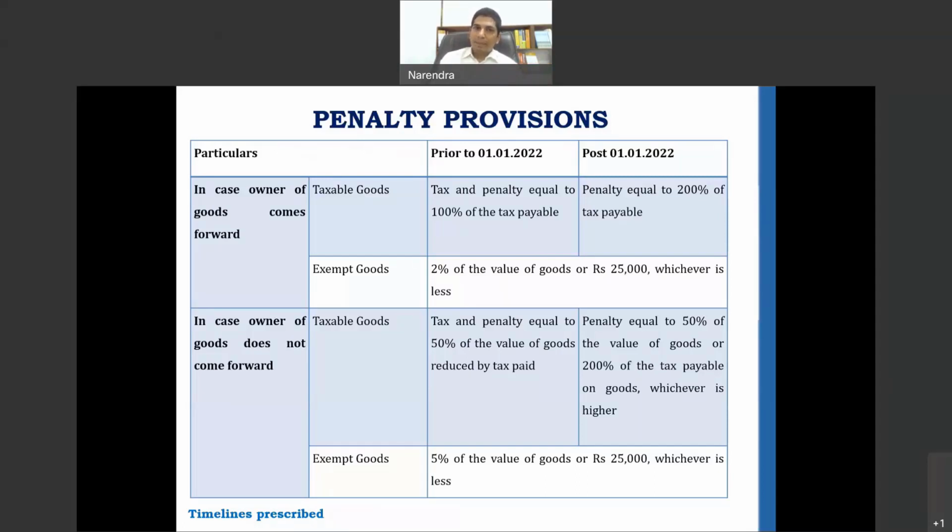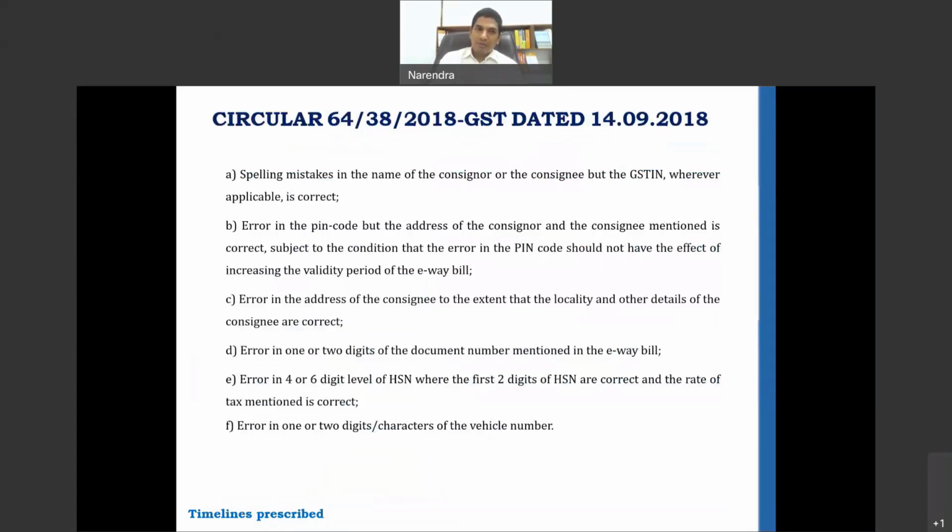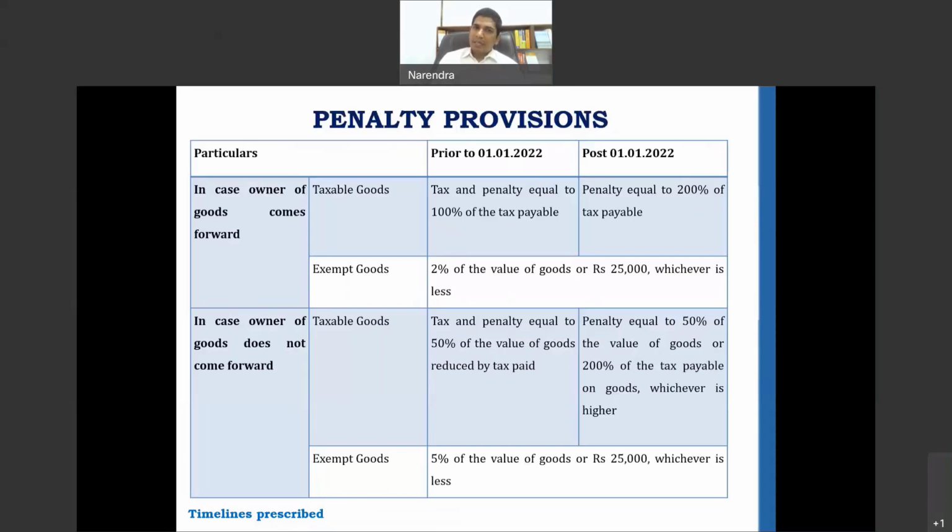I hope the penalty provisions are clear. The provisions as is have been displayed on the screen for ease of reference. One other important amendment that also happened effective January 1, 2022 is that there have been timelines prescribed for issuance of notices and to conclude the cases of detention of goods as well as the conveyance. Earlier, there were no timelines prescribed, as against now, the e-way bill officer is required to issue a notice within 7 days from the date of detention, and thereafter he has 7 days to adjudicate the matter and issue an order, against which you can of course go on appeal.